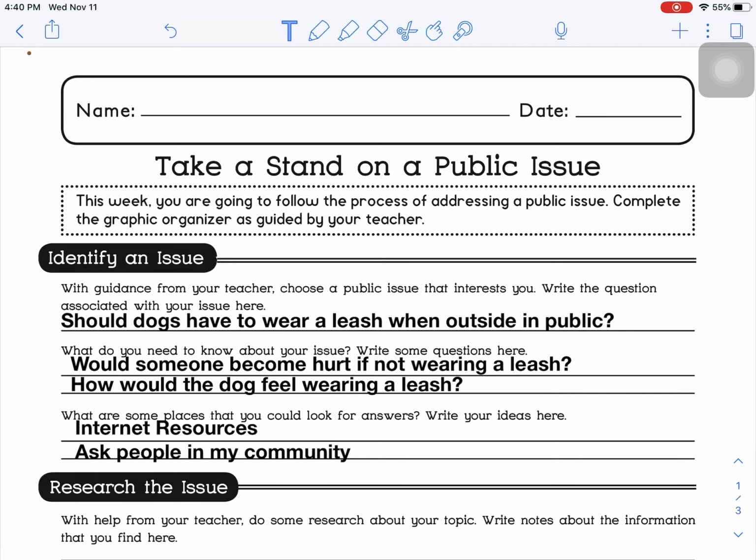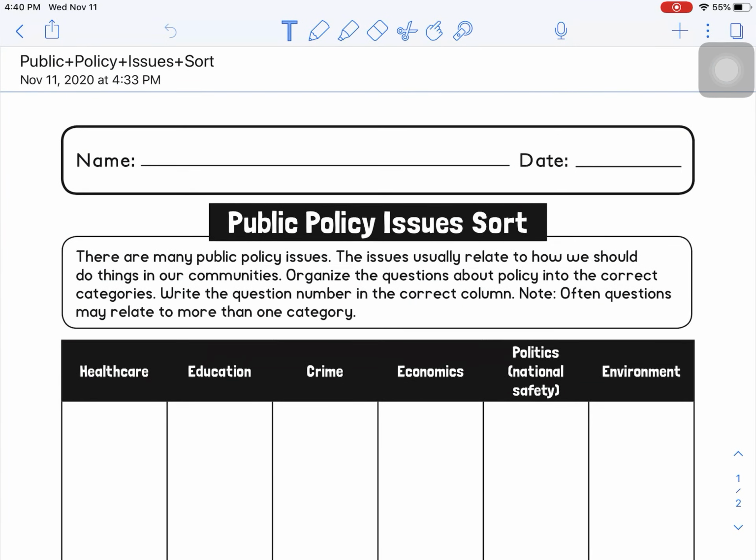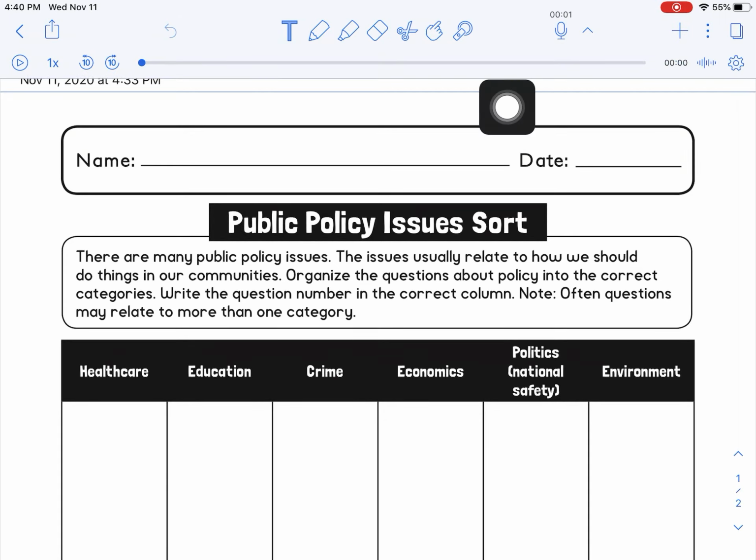So right now, I would like you to download your assignment into Notability. Your assignment will look like this right here. I'm going to talk you through some of this assignment in Notability. When you download it, make sure you click on your microphone at the top, and then you will hit your down arrow and play right here so you can listen to me as I go through your assignment.